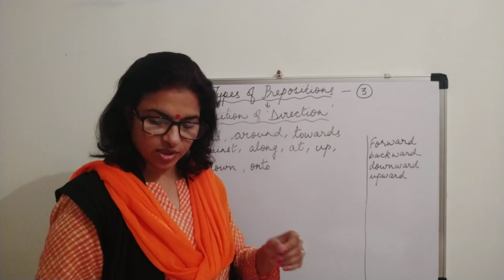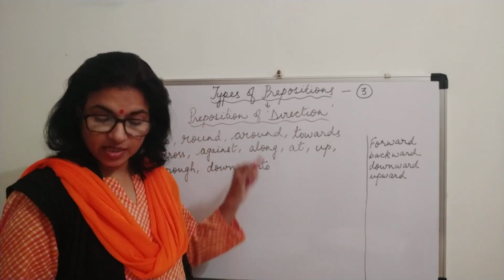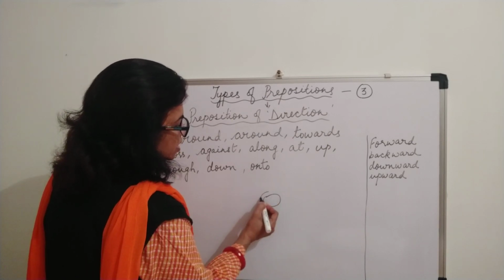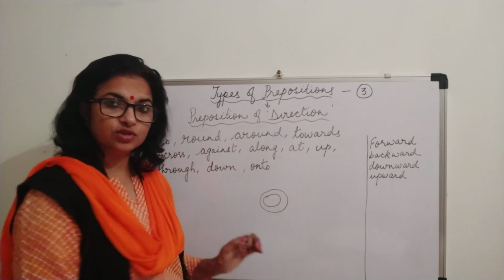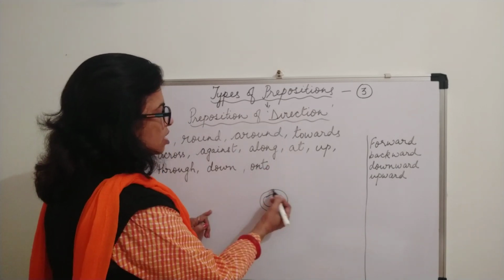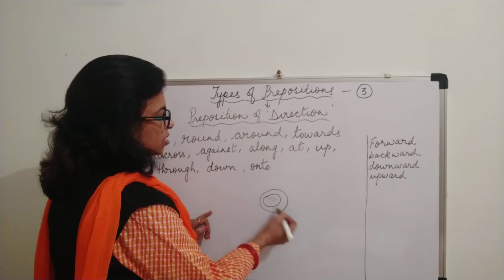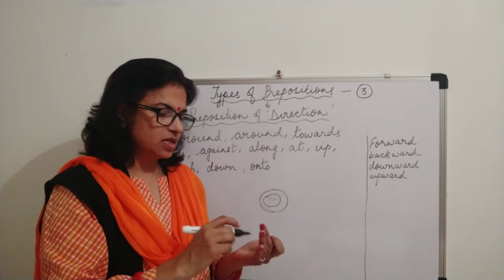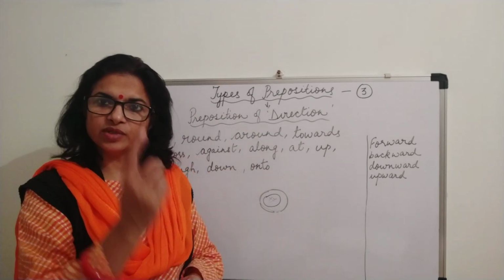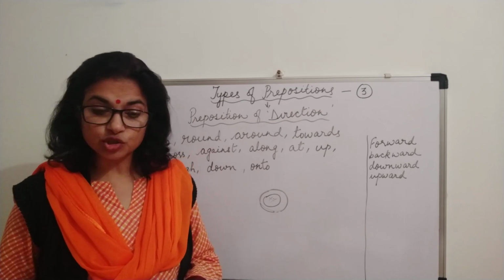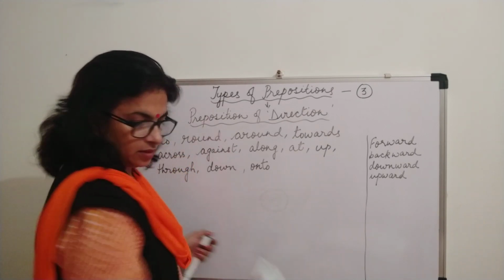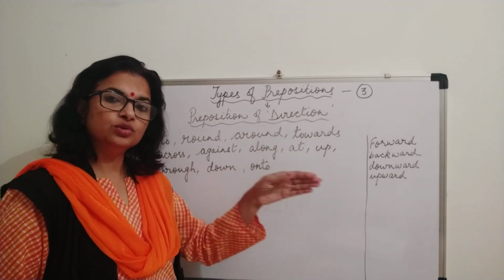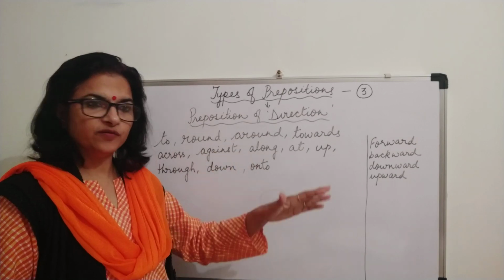That is round. But if I say around, it is like this is a park, and moving around the park, circumvent, just to go round. So this is called around. Moving around this park. But if you're moving at one place, that is round, going round and round, just like the top. Now next, towards, again it's forward only, towards.